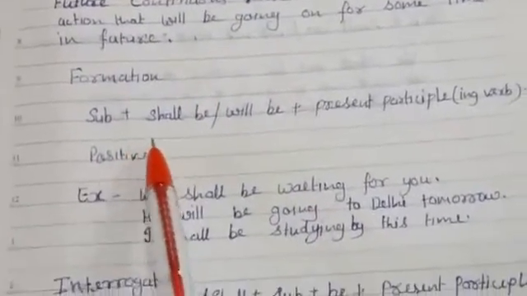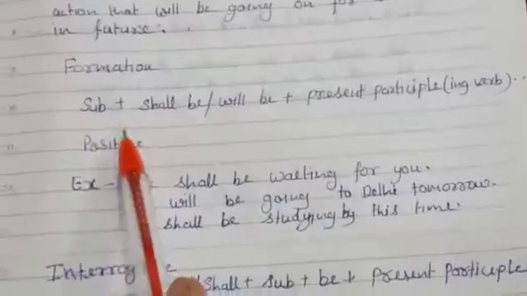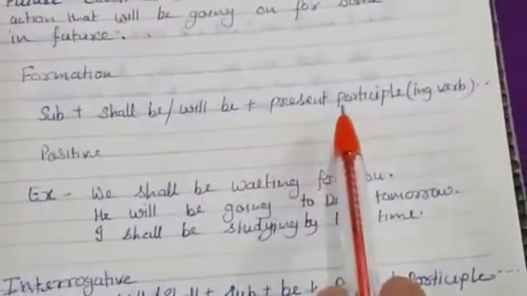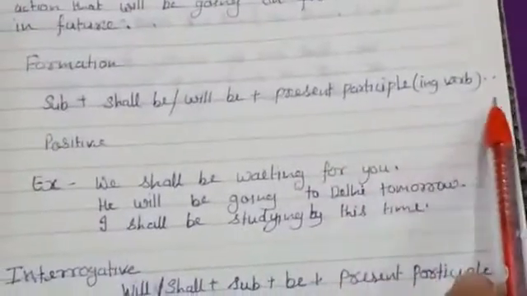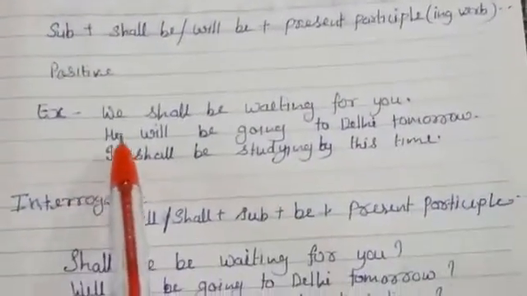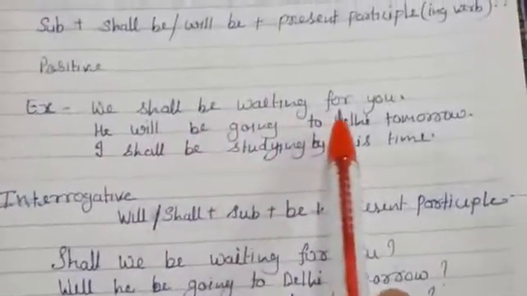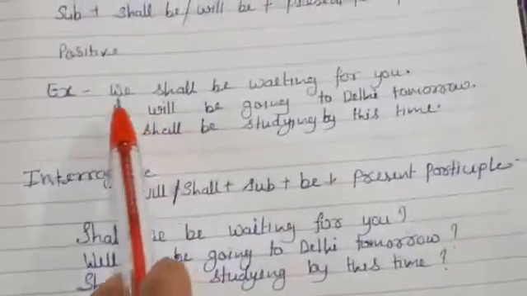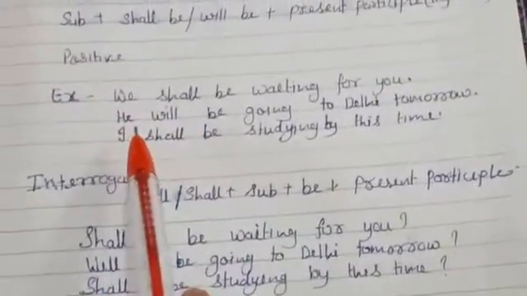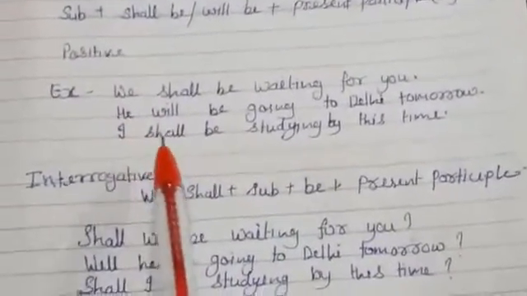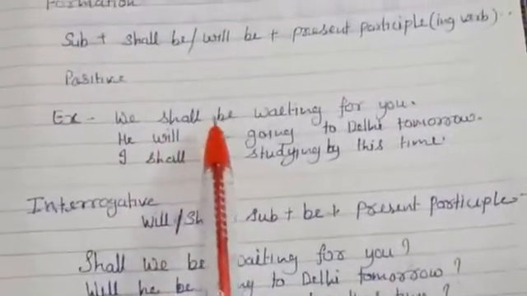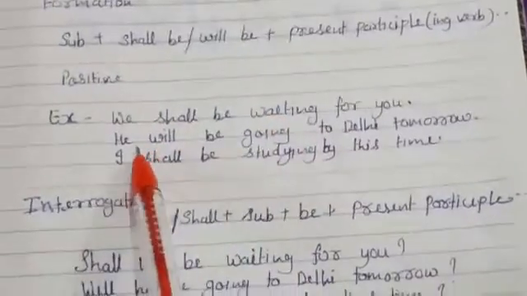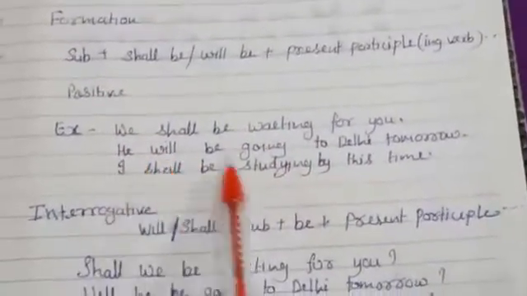Formation of this tense: for positive sentences, subject plus shall be, will be plus the ing form of the verb, that is the present participle, then other words. Example: we shall be waiting for you. Students, as I taught you in my previous video lesson, with I or we we use shall, and with the rest of the subjects we use will. So here you have to add be with shall or will, then ing in the main verb. This is the formation of the future continuous tense.